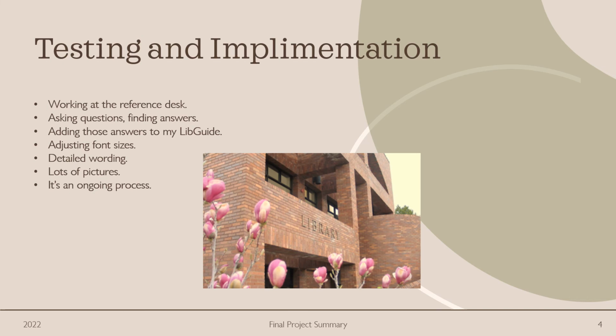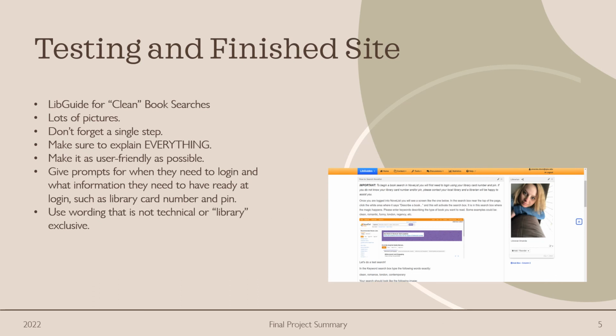Lots of pictures were used in my LibGuide to show them how to do a basic search on Novelist and how to find the refined limiter or the search option for specifically chaste books, because that's what they were looking for. Again, it's an ongoing process, but I was able to refine my LibGuide to a nice little site that it is today. Testing and finished site.